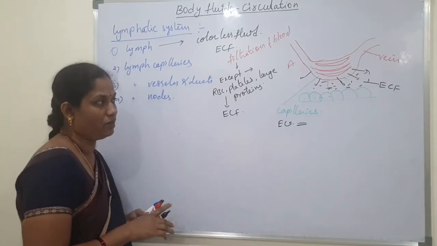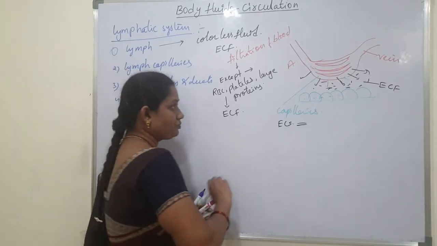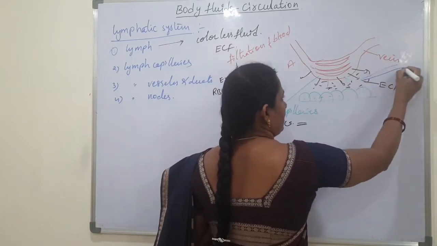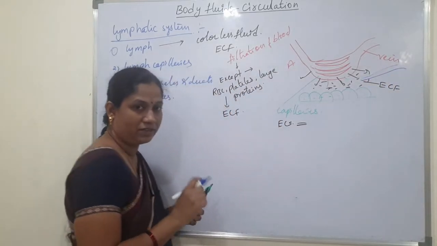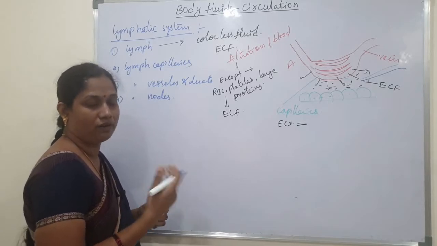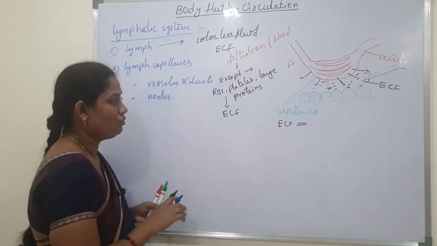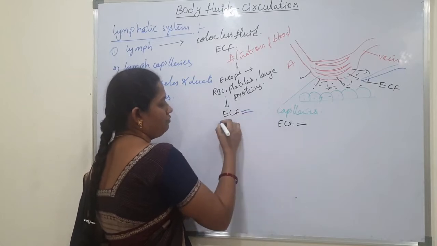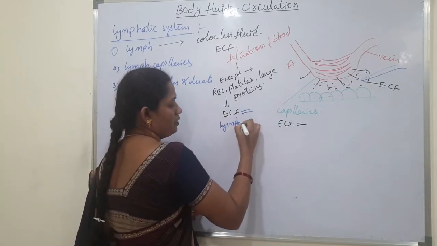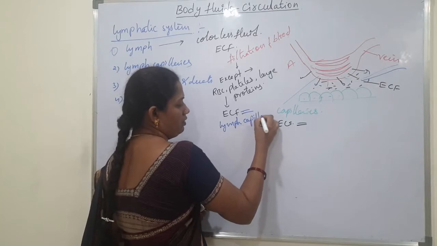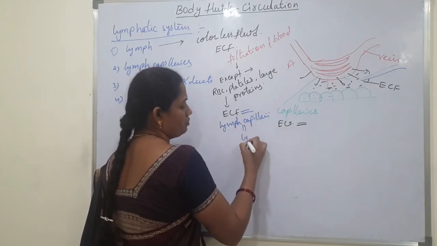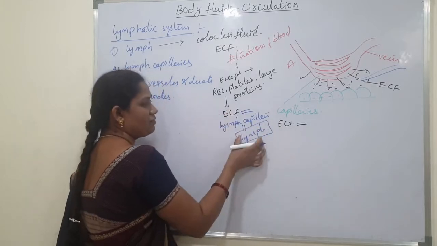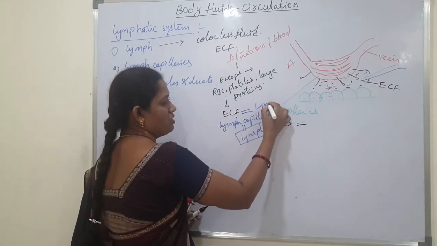Then after that, from here the lymph capillaries are formed. This ECF is diffused into these lymph capillaries. Now that is called lymph. So ECF is equal to lymph.